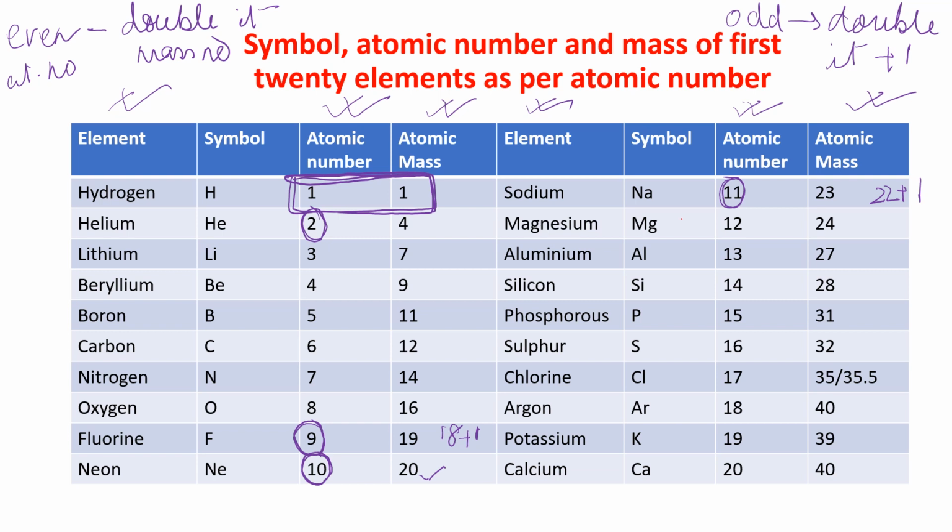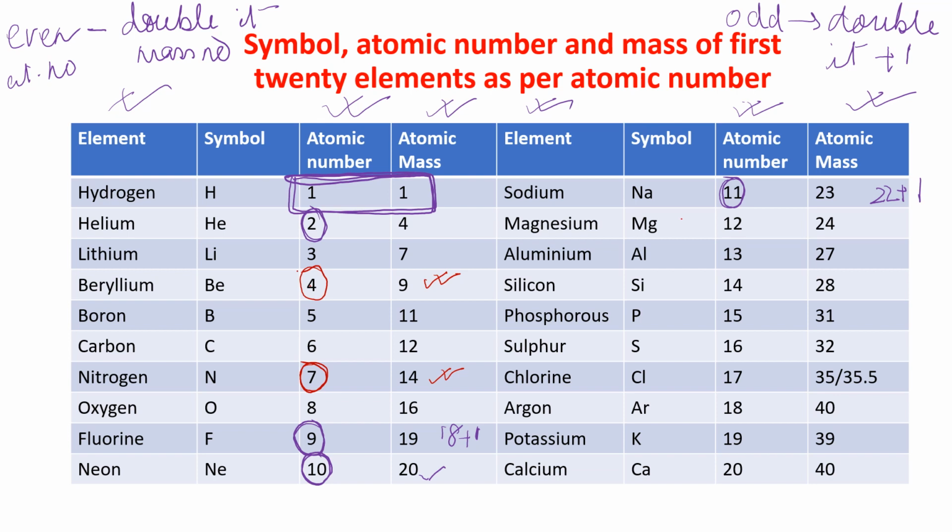There are only 3 exceptions in this table. I'm telling you about the exceptions. Now see that beryllium is having, I'm just marking it with red, 4. Now beryllium is 4. It's an even number. So it should be only double, but it is having the atomic mass 9. So you have to learn it, children. No other alternative. Come to nitrogen. This is another exception. It's 7. Odd number. So it should be double plus 1. But you see, it is only double, 14.